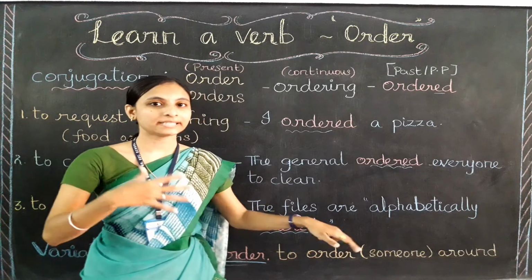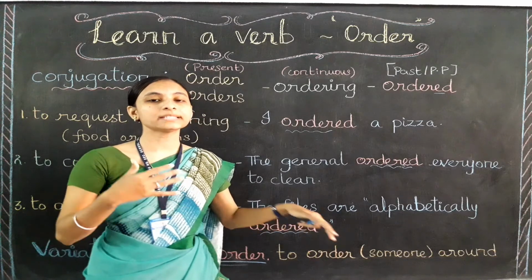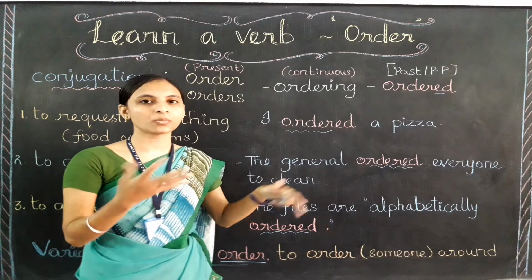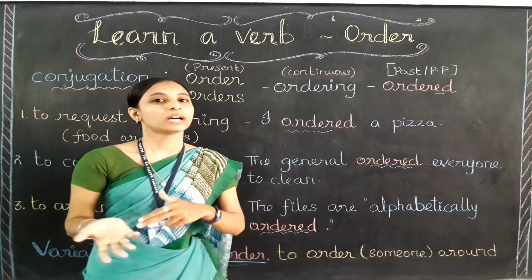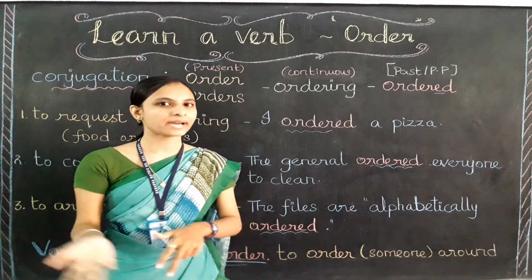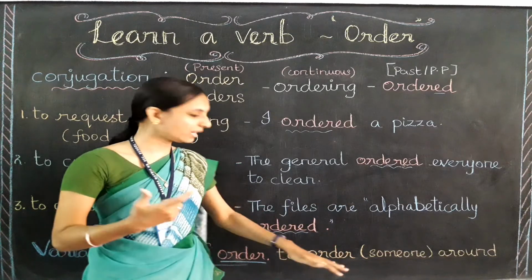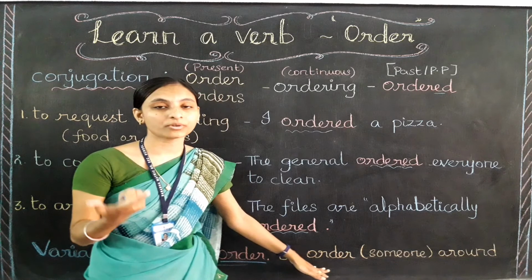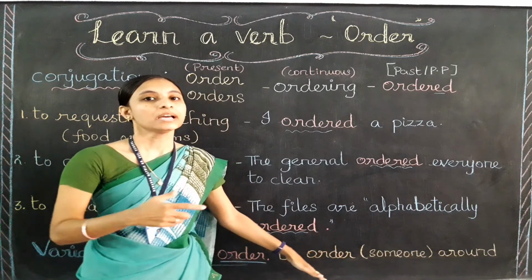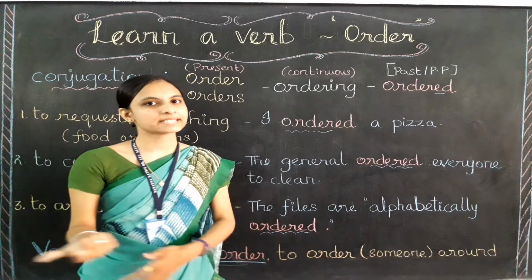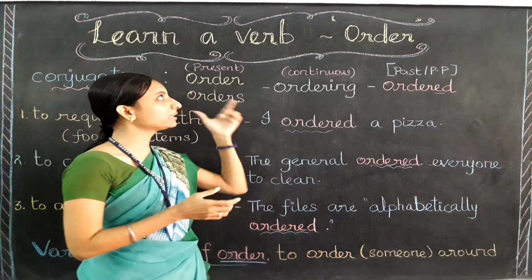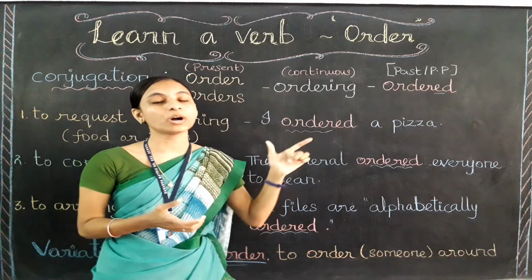But here, Ramya's friends are forcing her to do work without any need. That is a bad sign. Clear? So when you use the phrasal verb to order someone around, it means commanding some work unnecessarily.